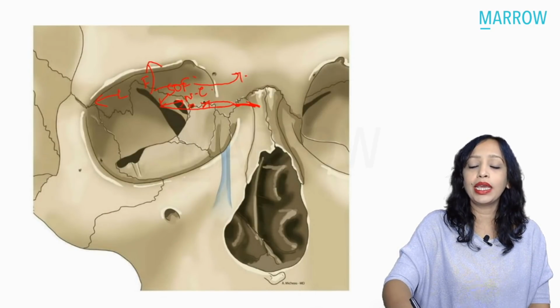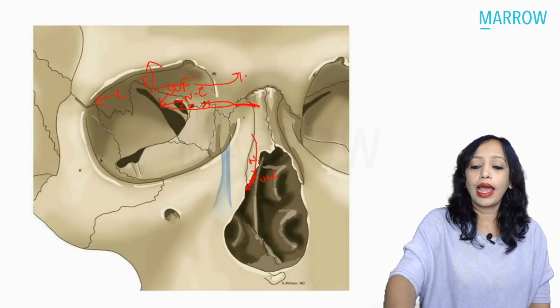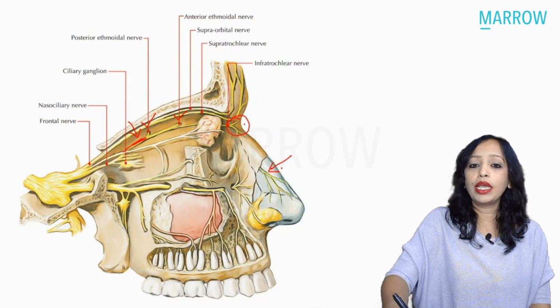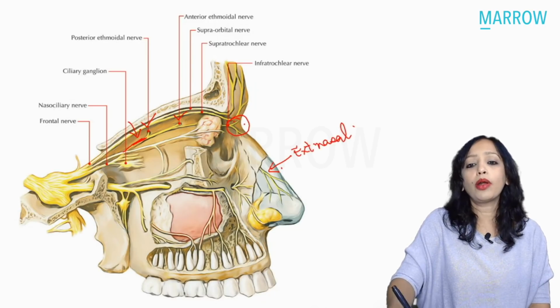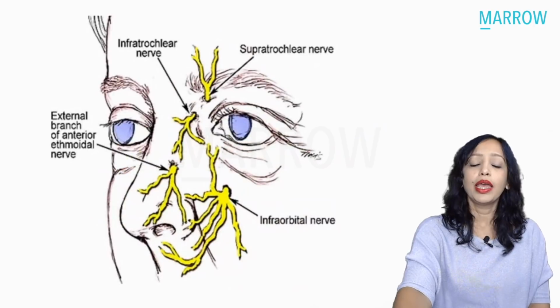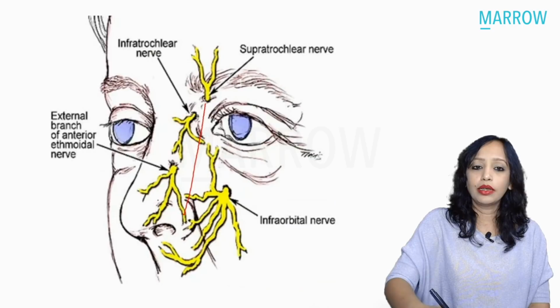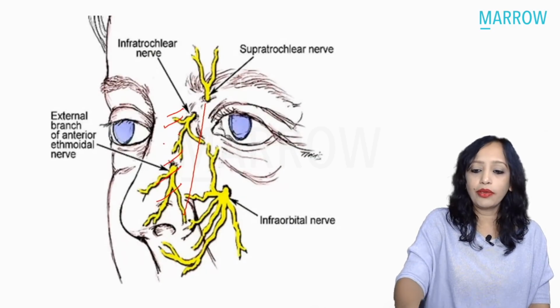It supplies the lateral wall of the nose, and then it comes out at the junction of the nasal bone with the upper lateral cartilage. As you can see in this picture, it comes out here, and this is what is known as the external nasal nerve. So if you're talking about the external nose, what is the nerve supply? This whole part, till here, is supplied by the branches of the nasociliary, that is, the ophthalmic. We already know that, right?